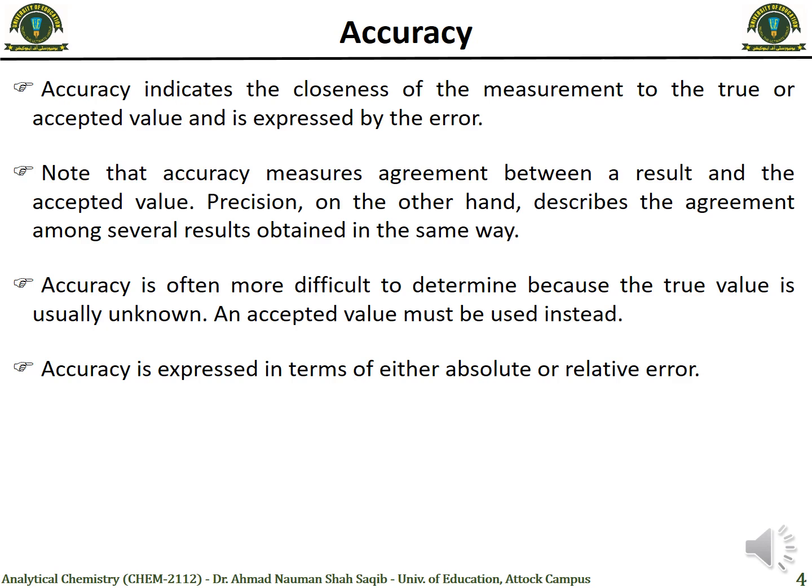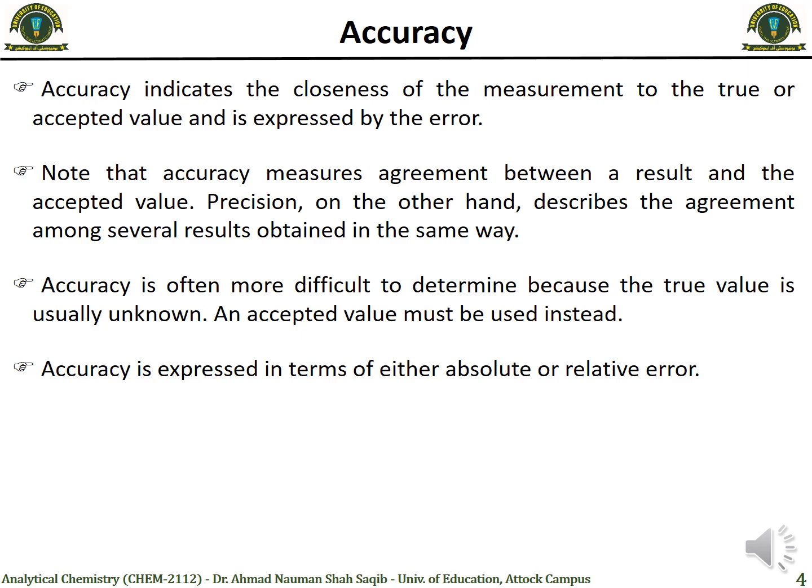Accuracy is actually the closeness of the measurement to the true or accepted value. Precision is the agreement among several results which are obtained in the same way, while the accuracy is the agreement between the measured value and the true value.